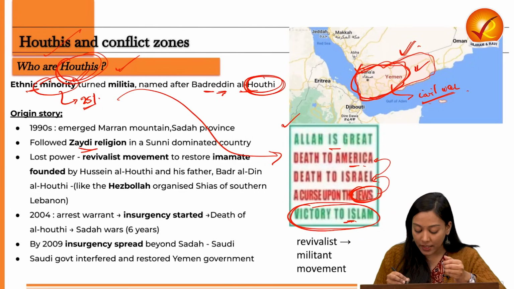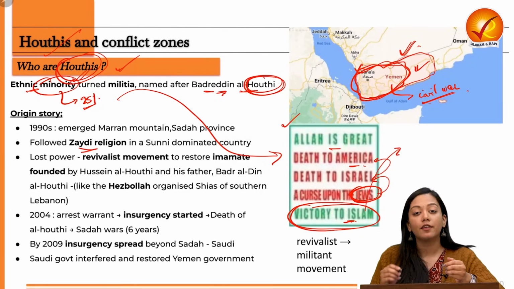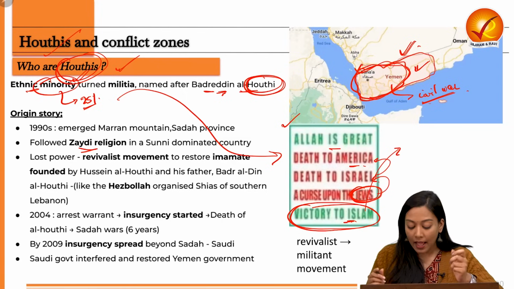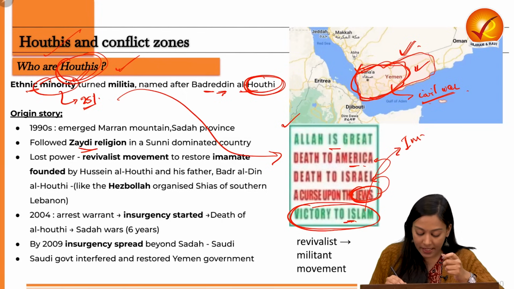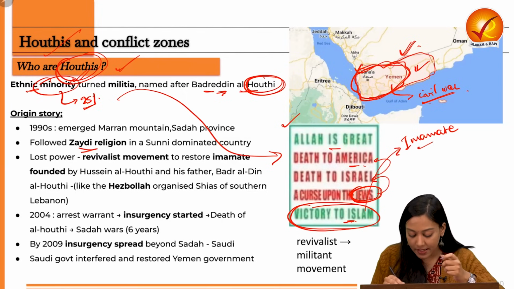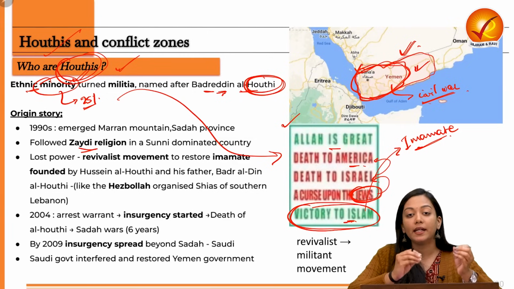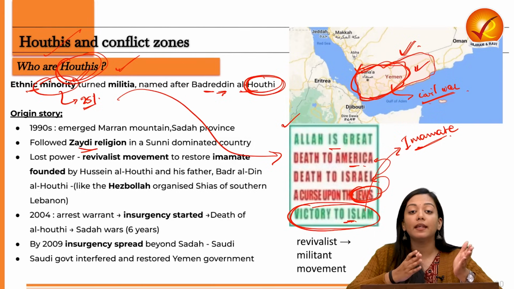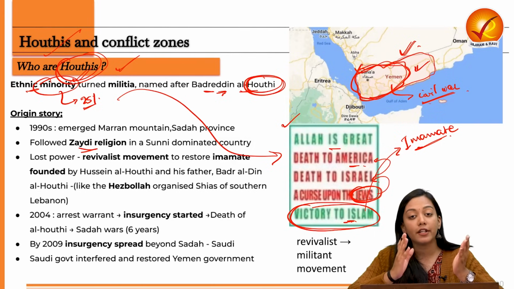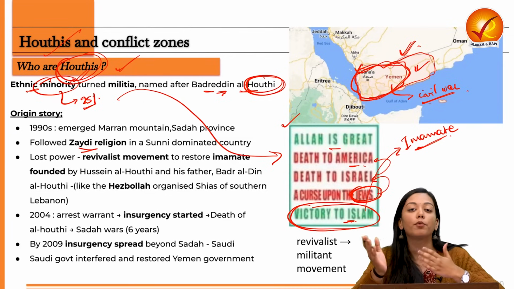So here you can see that they are one among the religious propaganda as well. And what they want to form is imamate system. Imamate system is a theocratic form of government which is formed with its political leader, who is nothing but a religious leader only, a religious leader who should be a descendant from Prophet Muhammad.